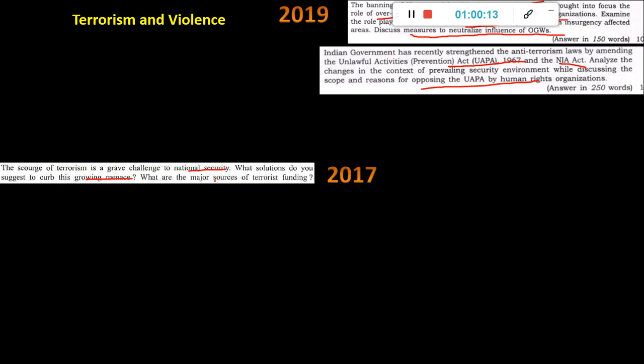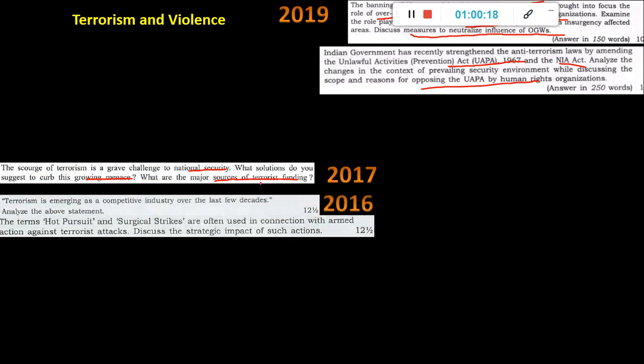Okay, so what are the main sources of terrorist funding? It's a very general question about terrorism and its funding. "Terrorism is emerging as a competitive industry over the last few decades. Analyze the above statement." So terrorism is like an industry itself.